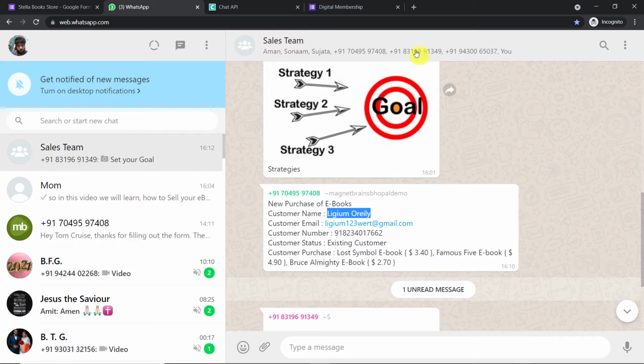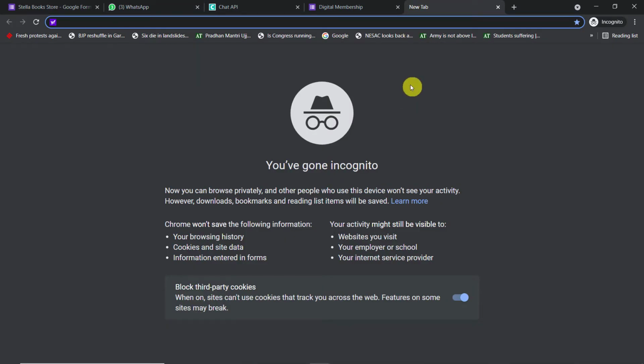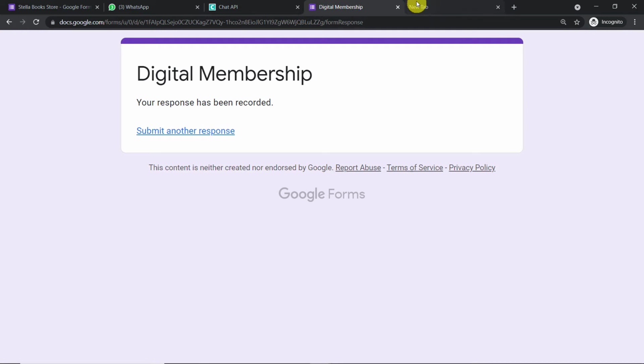So your obvious question is, how did I do it? How did I manage to send the data from Google Forms to WhatsApp? So here I have used an integration and automation software called Pabbly Connect that integrates Google Sheets and WhatsApp. Now the best part of using Pabbly Connect is there is actually no need for coding skills or programming knowledge. Let me show you the process.